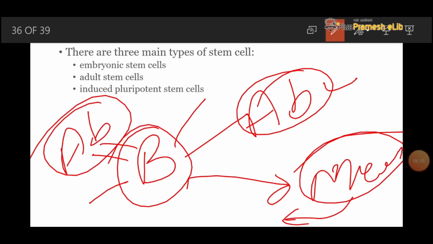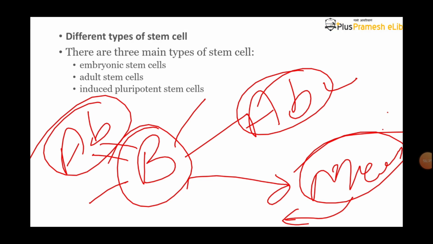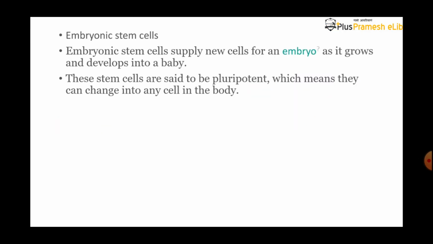Let's see the embryonic stem cell. What are the embryonic stem cells? The embryonic stem cells supply the new cells for an embryo as it grows and develops into a baby. These stem cells are said to be pluripotent, which means they can change into any cell of the body. Let's see an example.